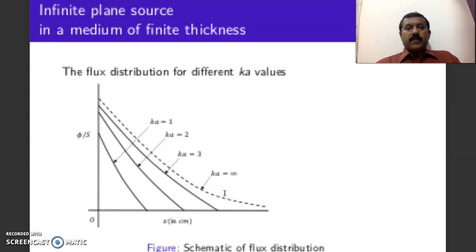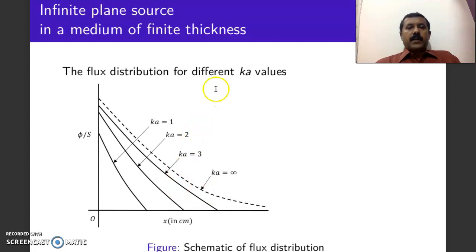The variation of flux for different values of Ka exponentially decreases, and Ka will decide the rate at which the flux decreases with respect to the distance. This is how one can use the diffusion equation for different problems.